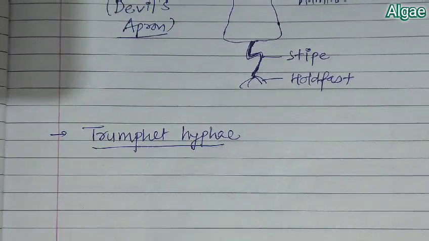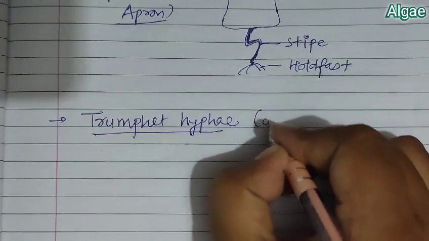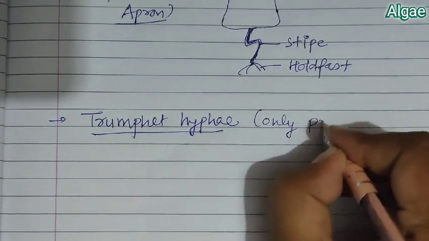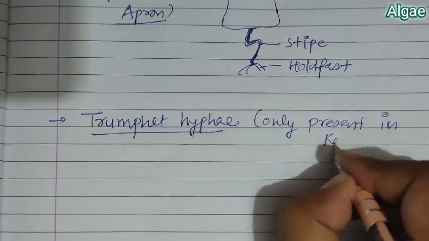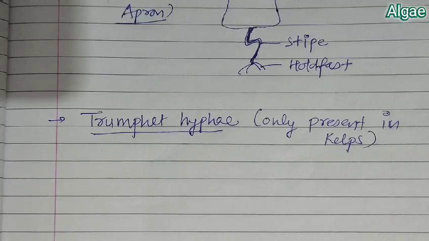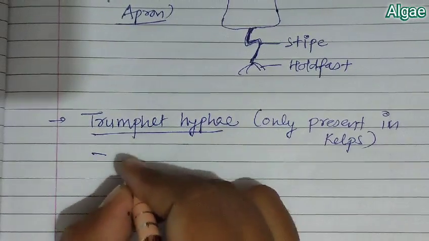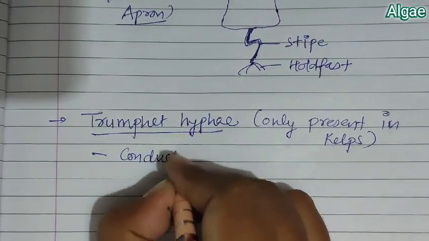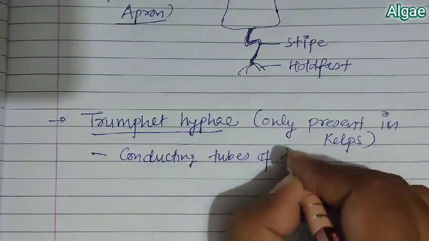Trumpet hyphae. Now when we talk about trumpet hyphae, they are only present in kelps, and kelps are the large brown algae that can spread over 100 meters. So these are the conducting tubes of food.